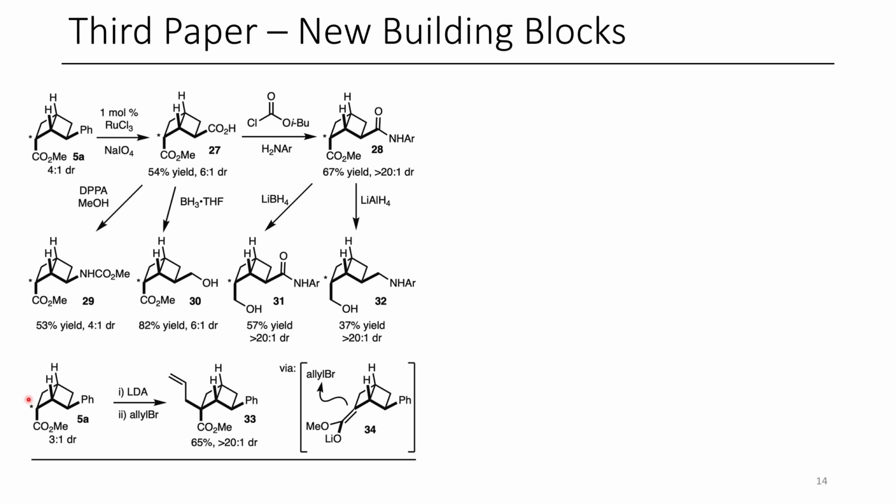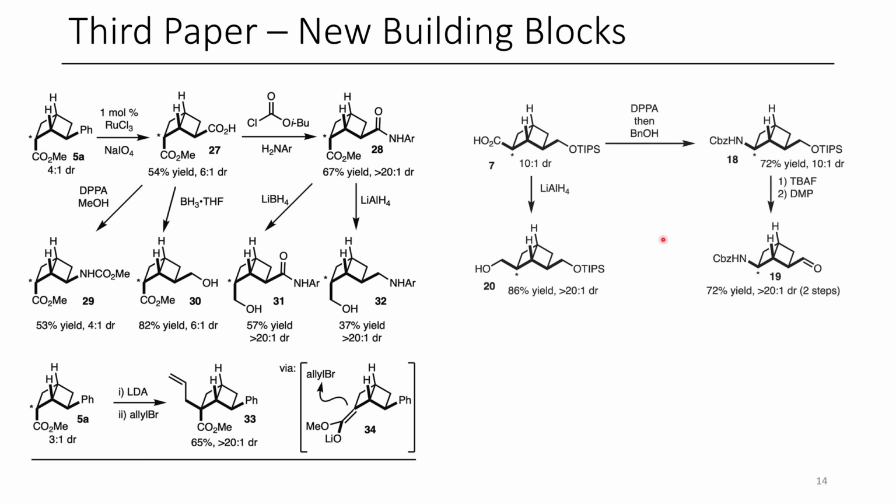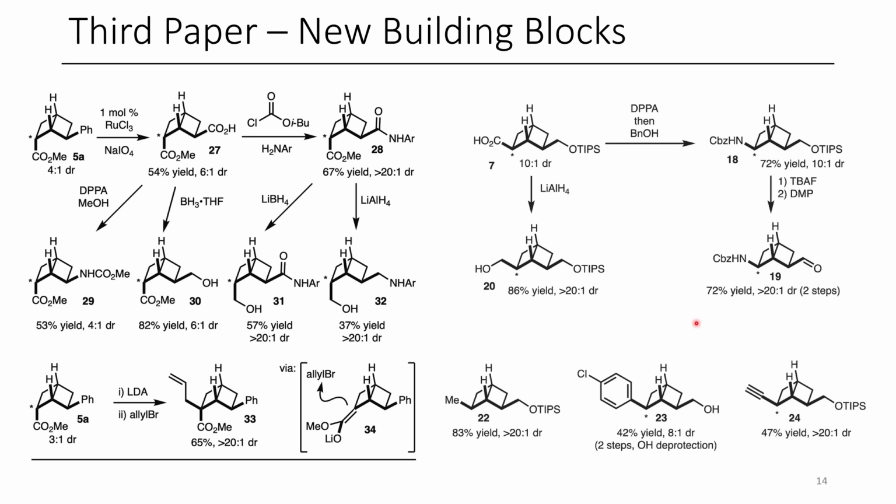In this case, you can see lithiation of this position allows for the functionalization with carbon derivatives such as allyl bromide. Some other analogs that they made are shown here, but I wasn't able to include all of this in this presentation, so I'd encourage you to go check out their paper.